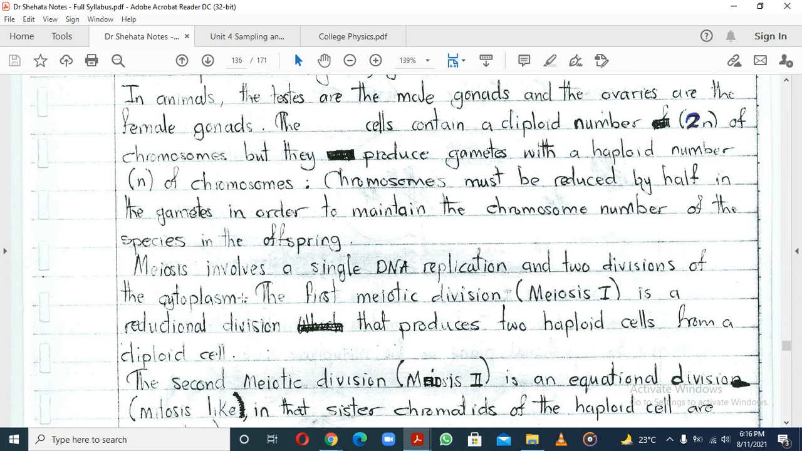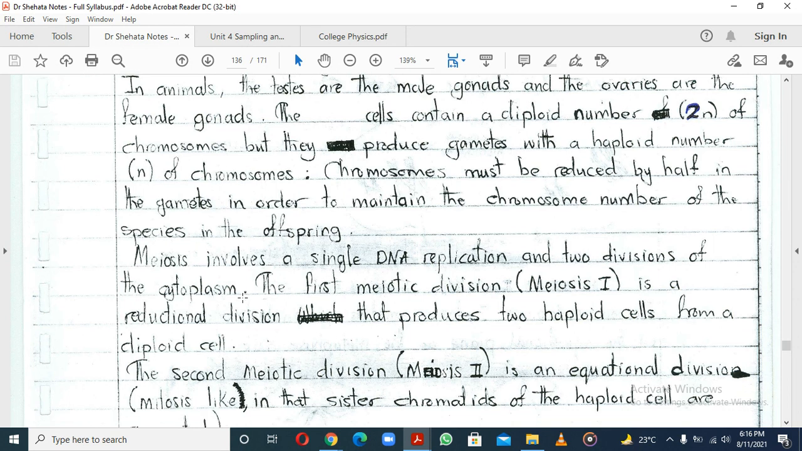So that's where meiosis comes in handy, because it halves the number of chromosomes in the gamete in order to maintain the chromosome number of the species in the offspring.